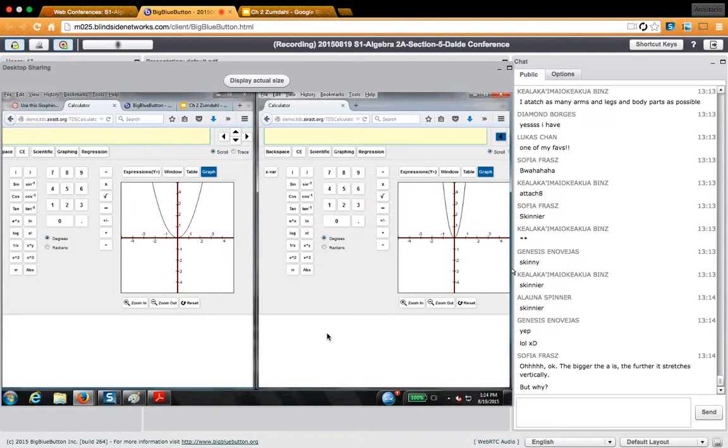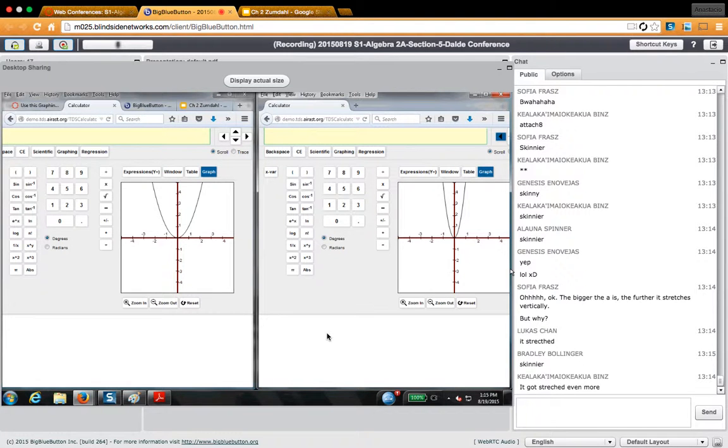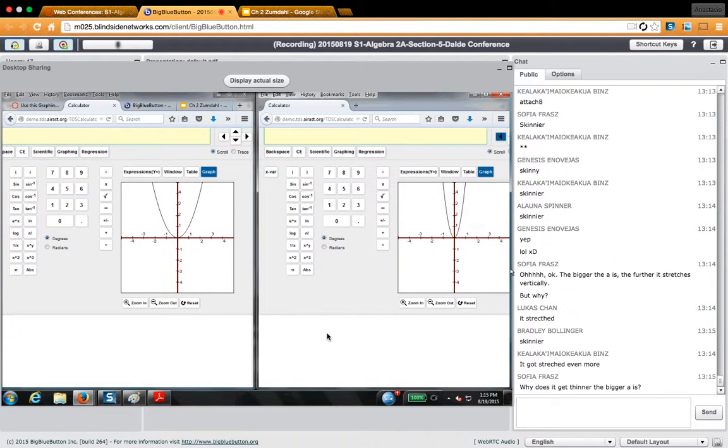What happened? It got vertically stretched even more than the 2x squared. So the number a, if it's a big number, what happens to the parabola? Super thin. It gets thin. And the bigger the number, what? It's more wide. The thinner it gets. And what I like, instead of thinking of it as the thinner it gets, I like thinking of it as this idea of getting the a, or of vertically stretching it.